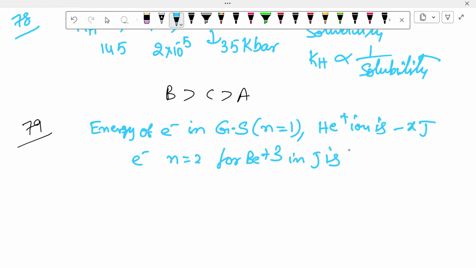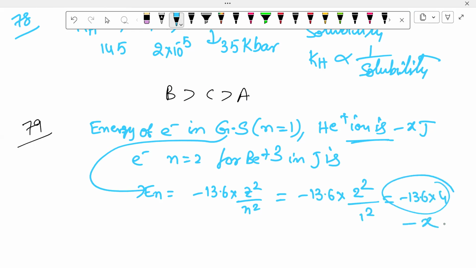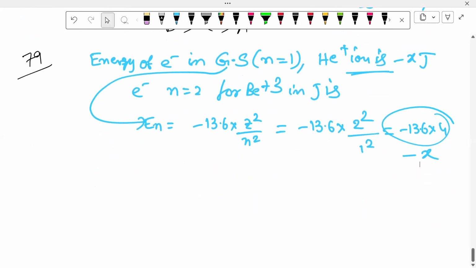Okay, now here you want to see how to proceed. We have En equal to minus 13.6 into Z square by n square. First for helium: minus 13.6 into Z square, 2 square, by n square, 1 square. That means minus 13.6 into 4 is called minus x. Okay, now next one, what do they ask?